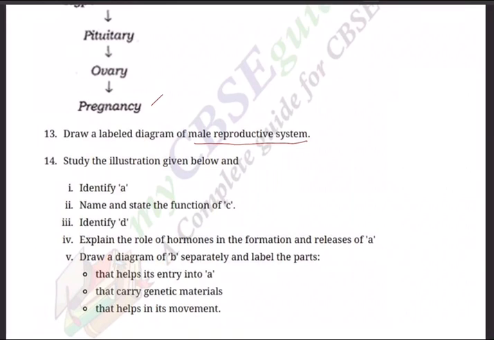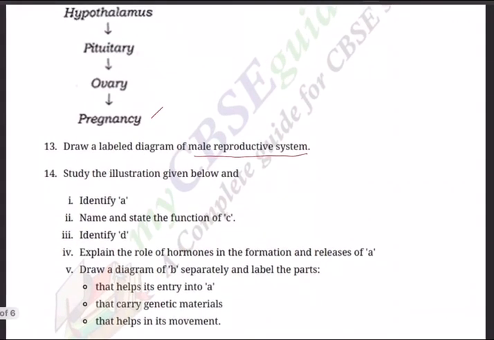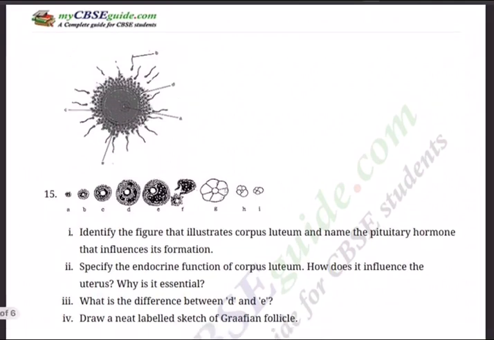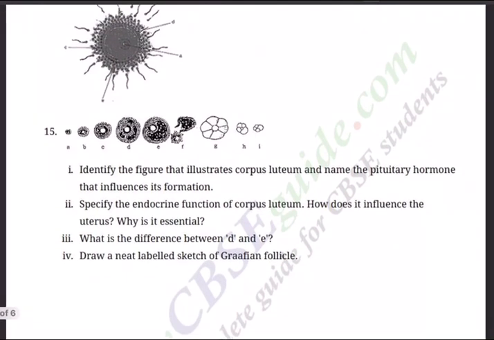Draw a diagram of B separately and label the parts that help its entry into A, that carry genetic material, and that help in its movements. So this is the diagram. You have A, B, C, D labeled. Based on that you need to answer.